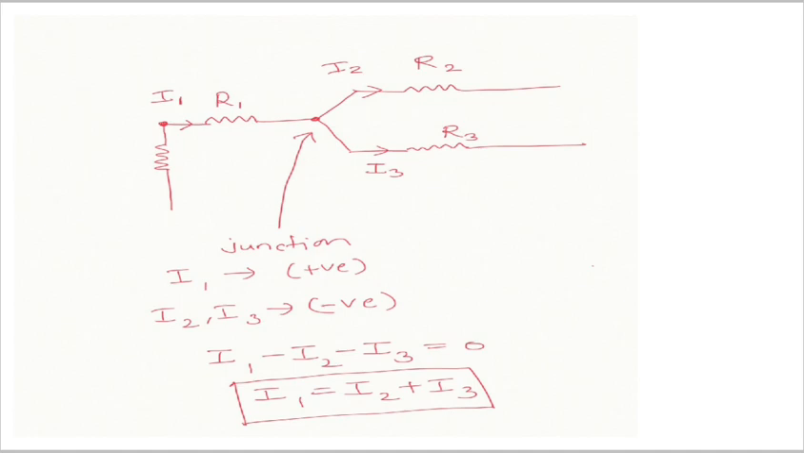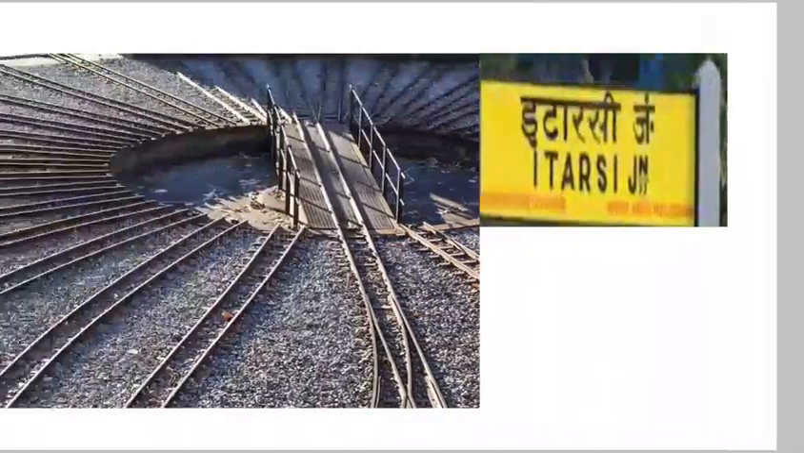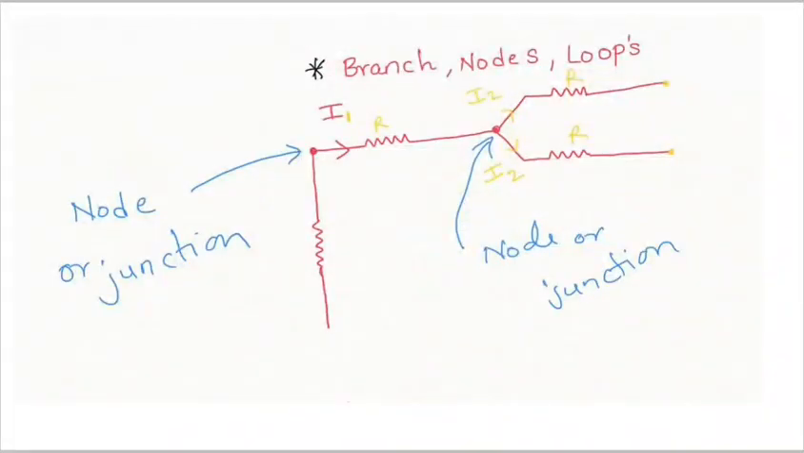Now your homework is to apply the same Kirchhoff current law in the previous circuit, this circuit, and find out what I1 is. The answer I am already giving you: I1 will be equal to 2I2.